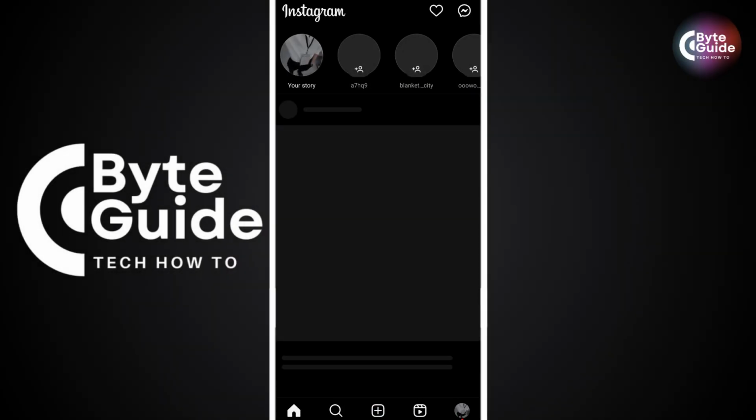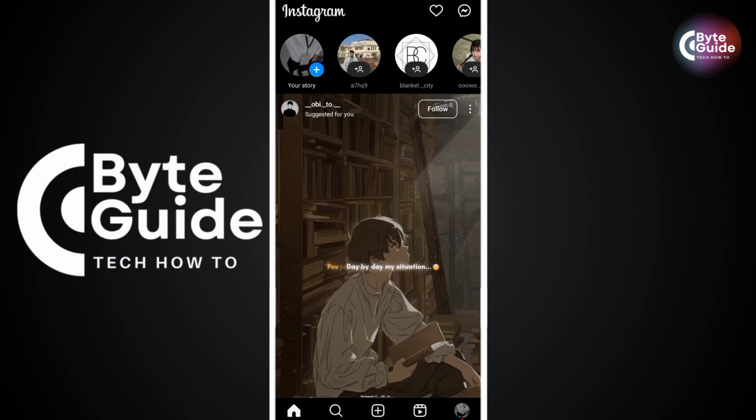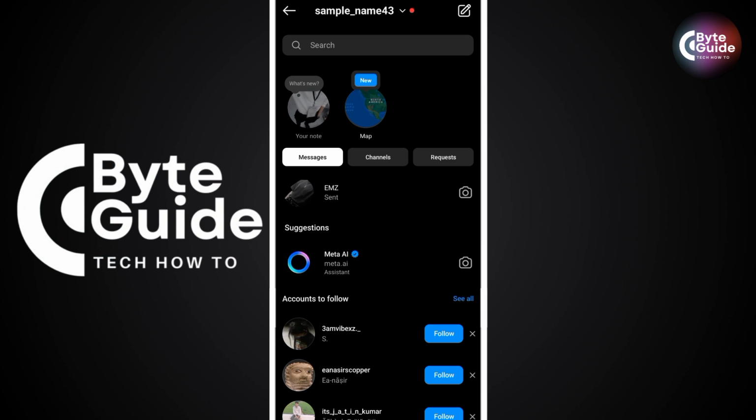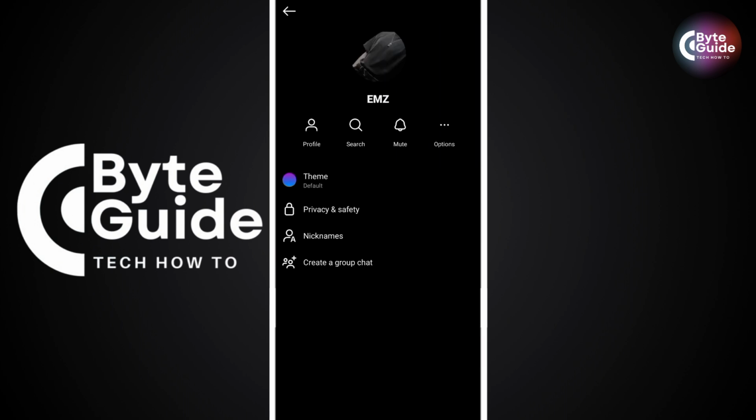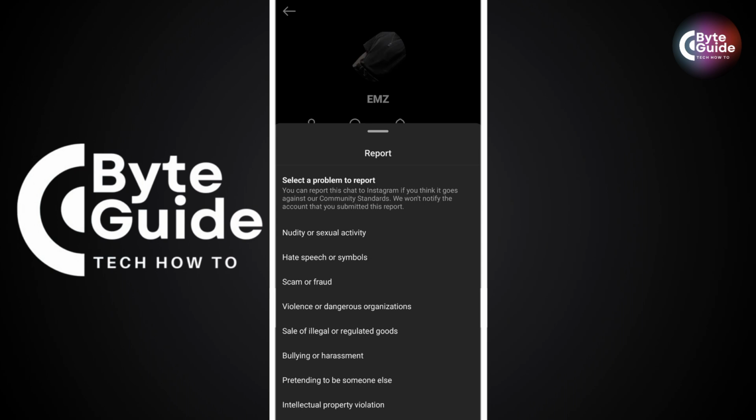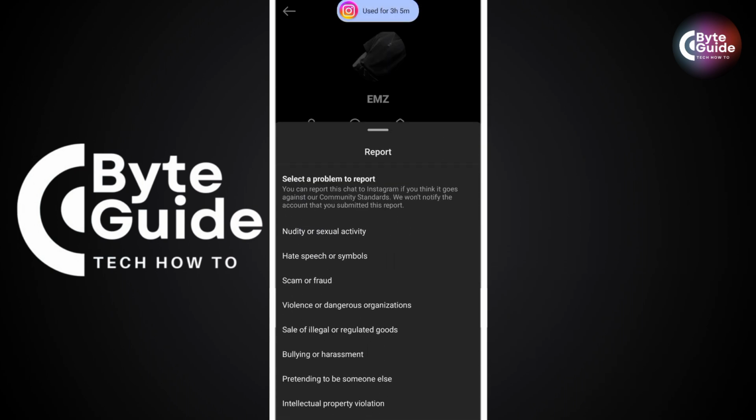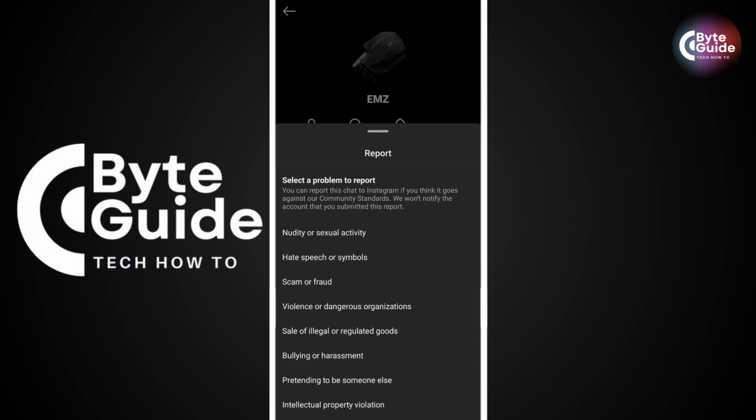Alright, so first of all, can you unreport someone? If you have accidentally reported someone on Instagram, you might be wondering if there's a way to take it back. So sad to say that unfortunately, Instagram doesn't have an option to unreport a user, post or comment once it's submitted. However, here's what you need to know.